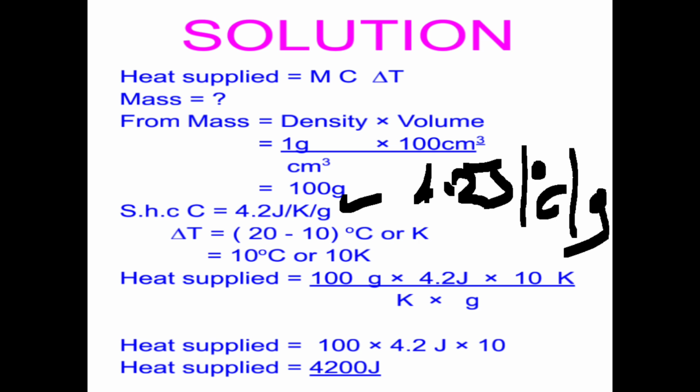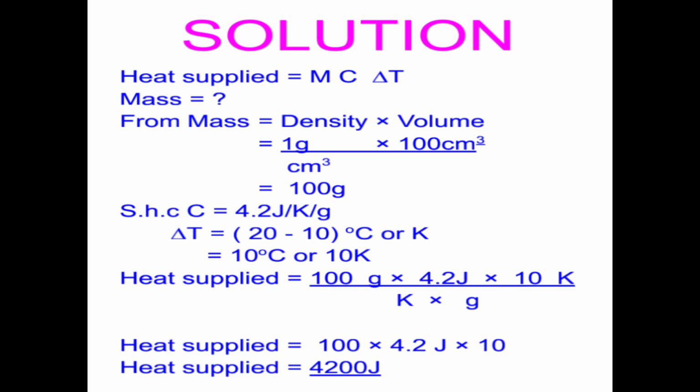But in this case, our specific heat capacity is given in joules per Kelvin per gram, as you see there. So therefore, we shall have to use temperature in Kelvin, not in degrees Celsius.